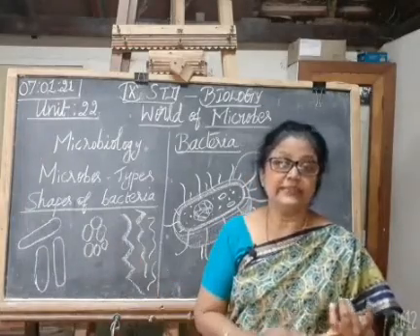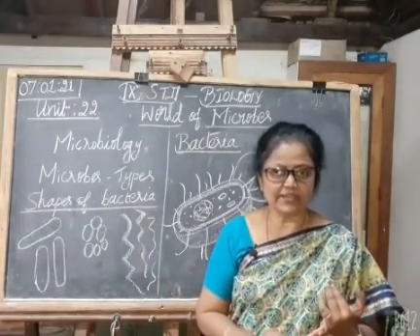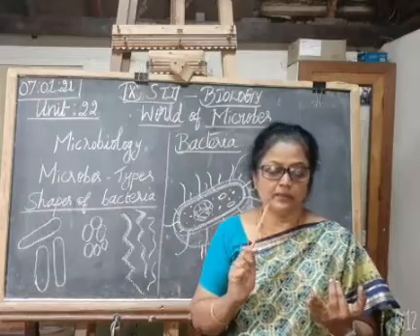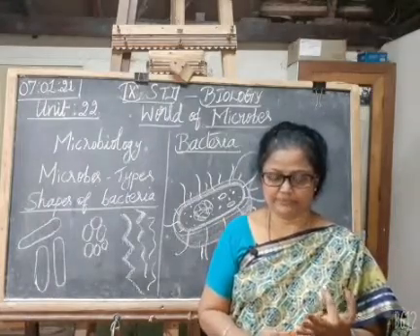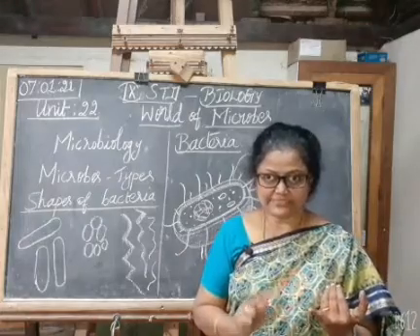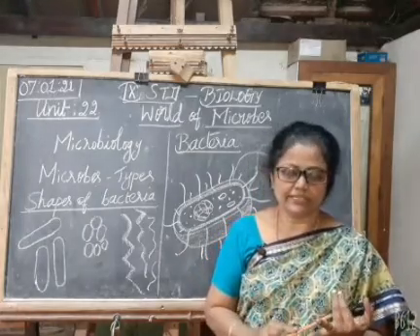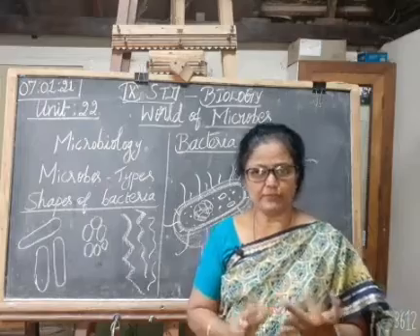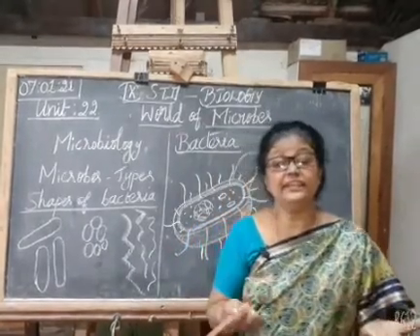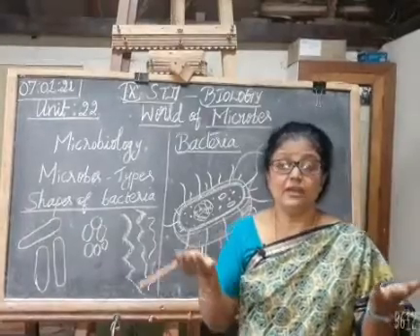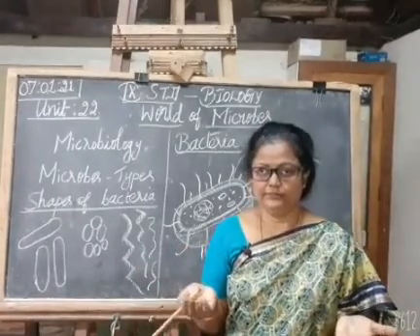Microbes live on the terrestrial, aquatic, atmospheric. Terrestrial means land, aquatic means water, atmospheric means air. They can live in high salt content also.